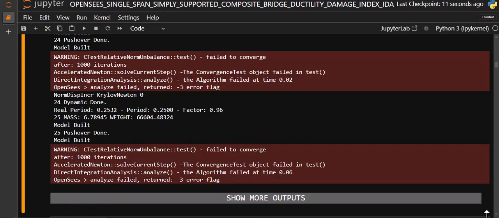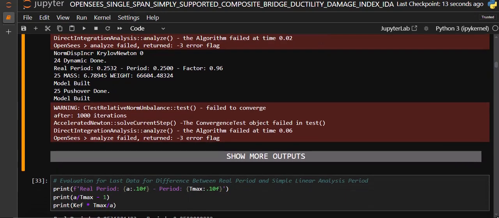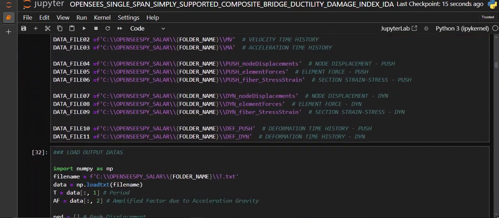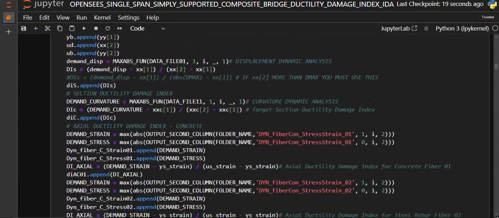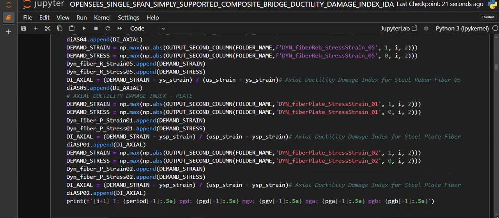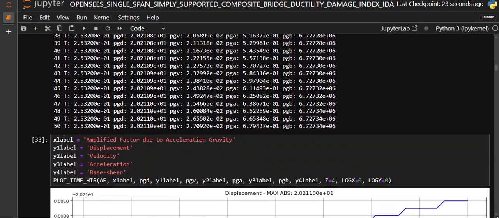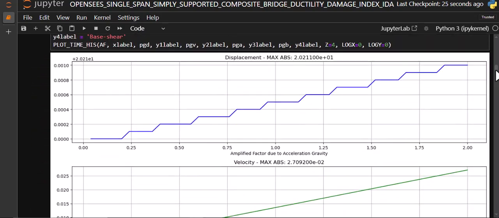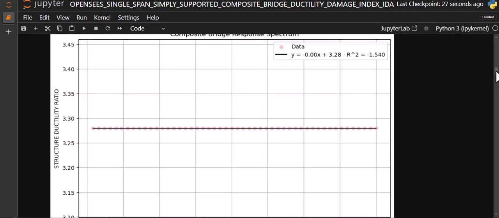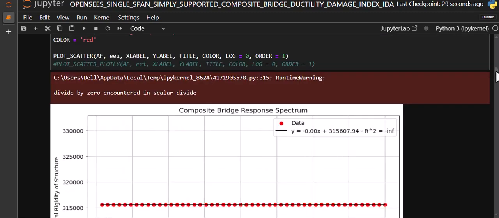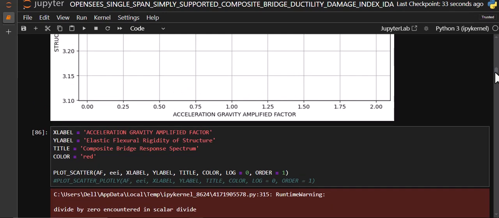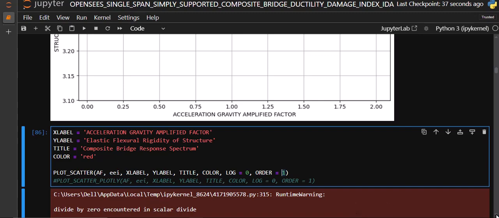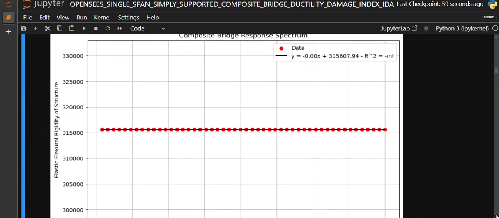So in this analysis, it takes 25 hours for running, and all processes is the same for outputting the data you see in here. And we are going to plot the velocity, acceleration, and response spectrum, and then you can change the order and find the best curve fitted data.